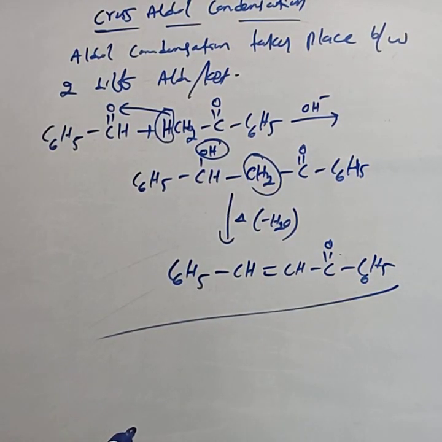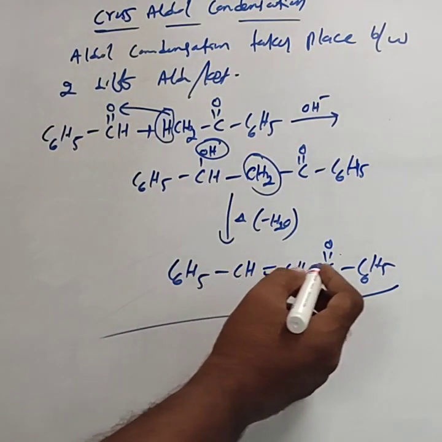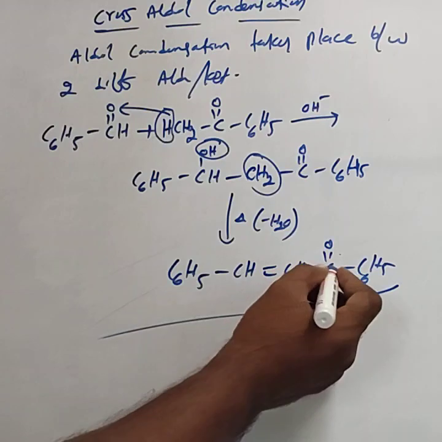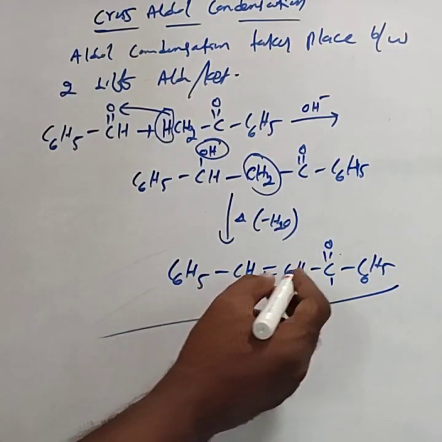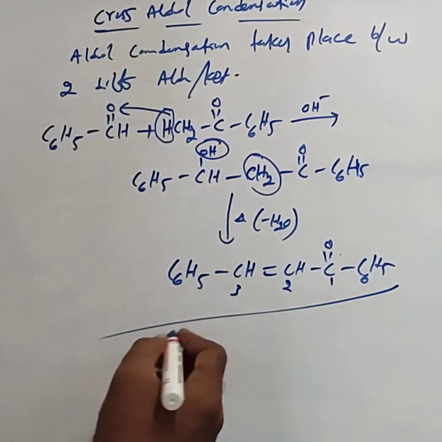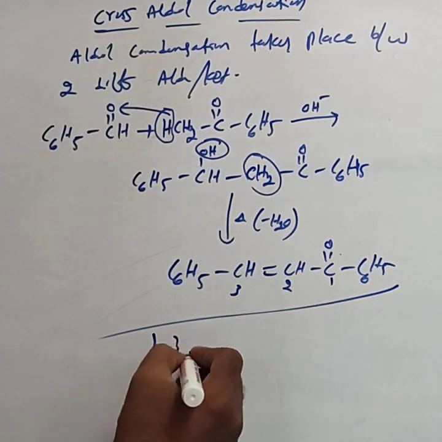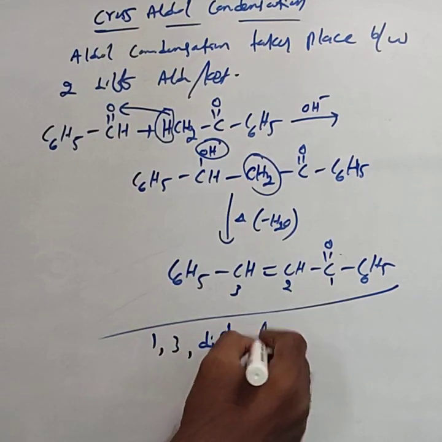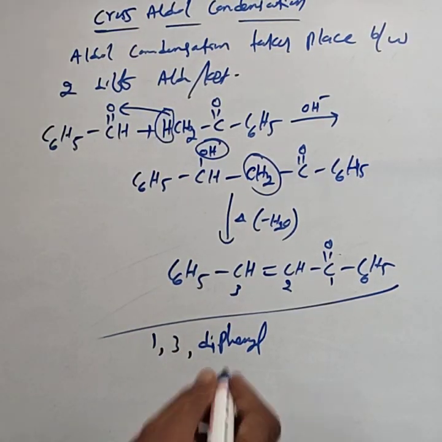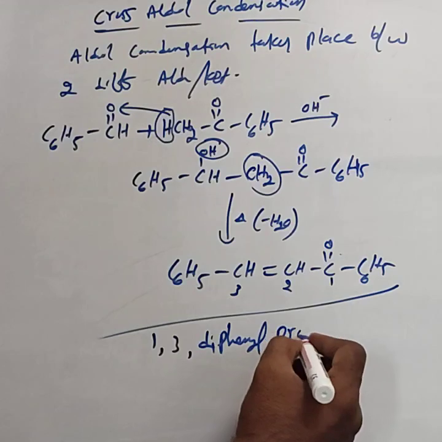This is the condensation product. Then you can guess the IUPAC name. This has 3 carbon atoms, only 1, 2, 3. These two are the substituents, 1,3-diphenyl. Then the root word is prop.